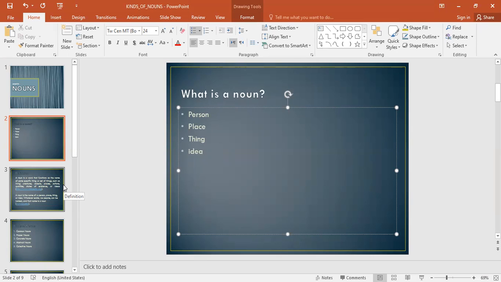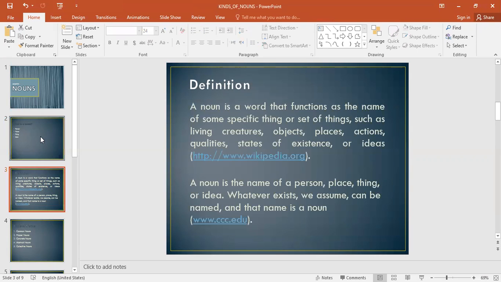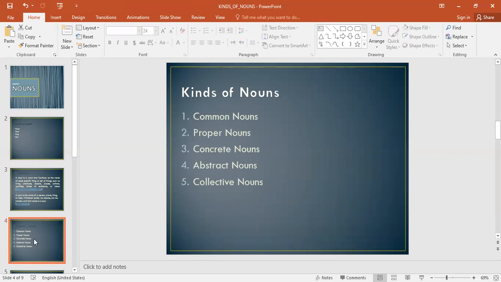If we look at the types of nouns, we have five. We're going to discuss them and learn to tell the difference between each. A common noun and a proper noun, these are actually the opposite of each other. A concrete noun versus an abstract noun, these are opposite. And finally, a collective noun, which is alone.